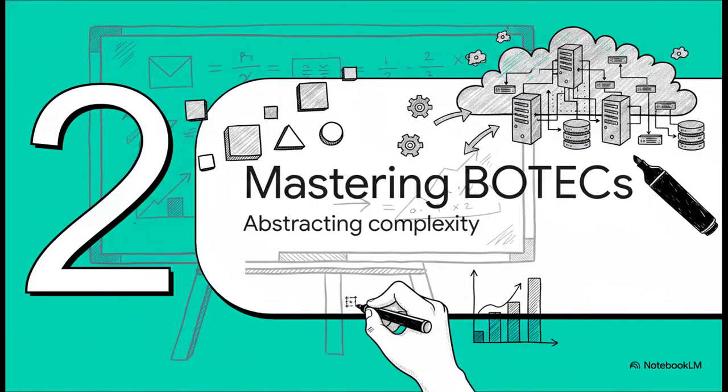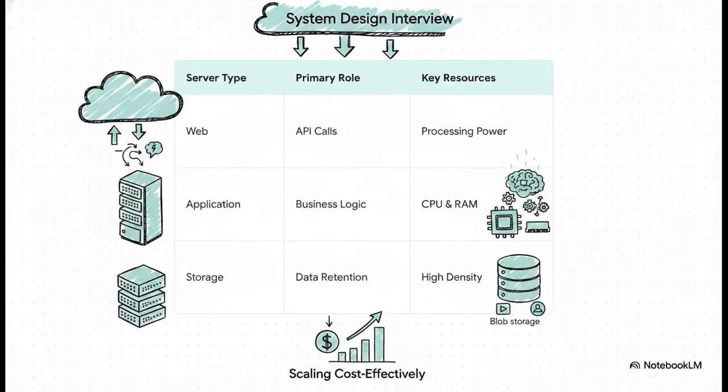Moving on to Section 2, Mastering BOTEC Estimations. Here is how we abstract away the overwhelming complexity of modern infrastructure. And this brilliantly illustrates how we can classify commodity hardware in modern data centers to easily estimate our resource requirements without having to model a million different variables. Really, we just need to understand these three primary server types.